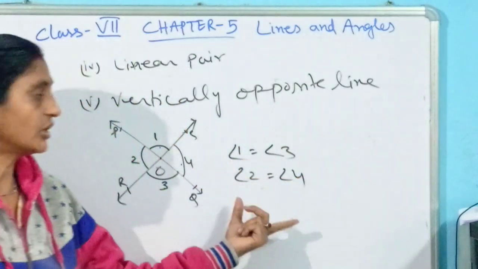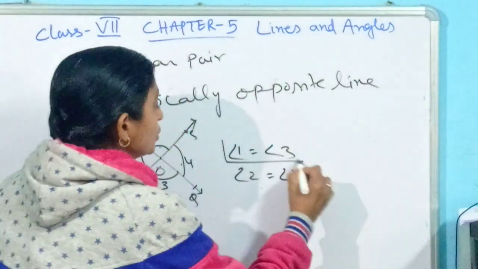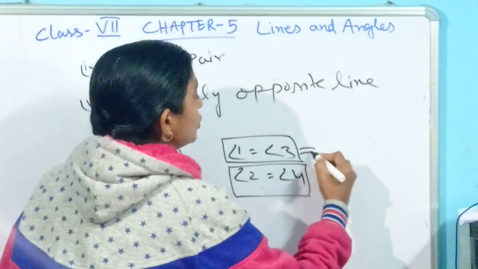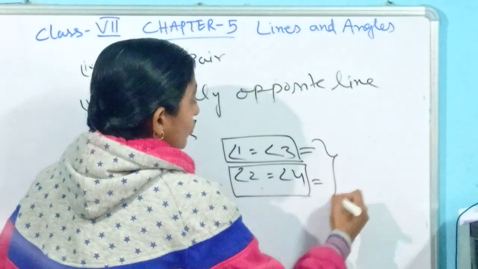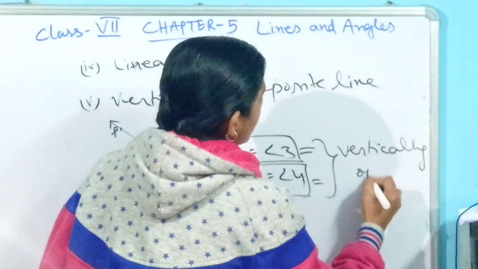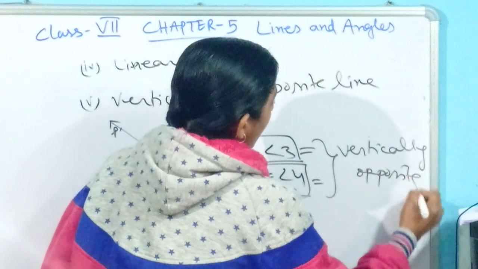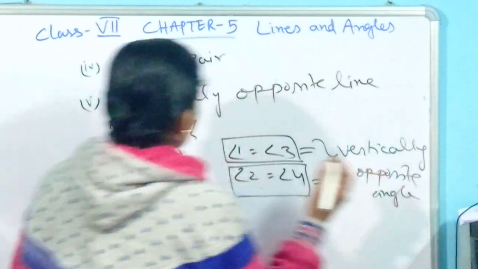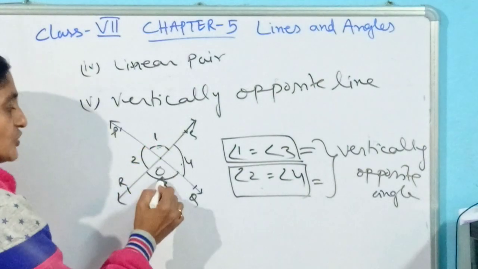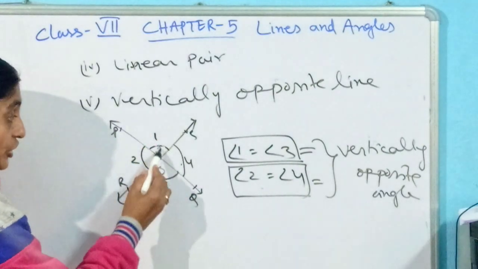What is the relation between these two and those two? They are called vertically opposite angles. You see, they are opposite to each other. They are not at all adjacent.